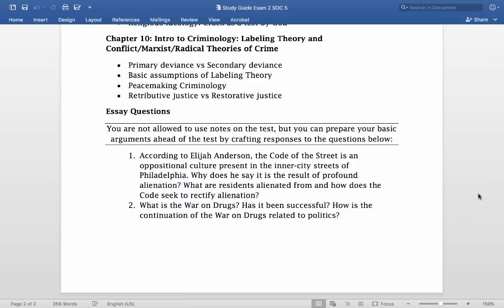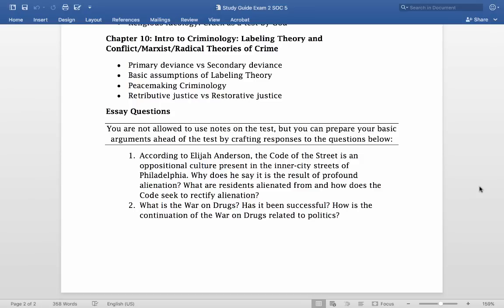Okay, has it been successful? You can argue for or against that. But within the film, they argue that no, it hasn't been successful because as much as a ton of people have gone to jail for drug crimes, there hasn't actually been a lessening of offenders. You haven't actually stopped the usage of drugs. So unless, like they say in the film, you consider filling private prisons for financial money to be success, then yes, it has been successful. So I want you to argue your opinion there, or why it's not successful.